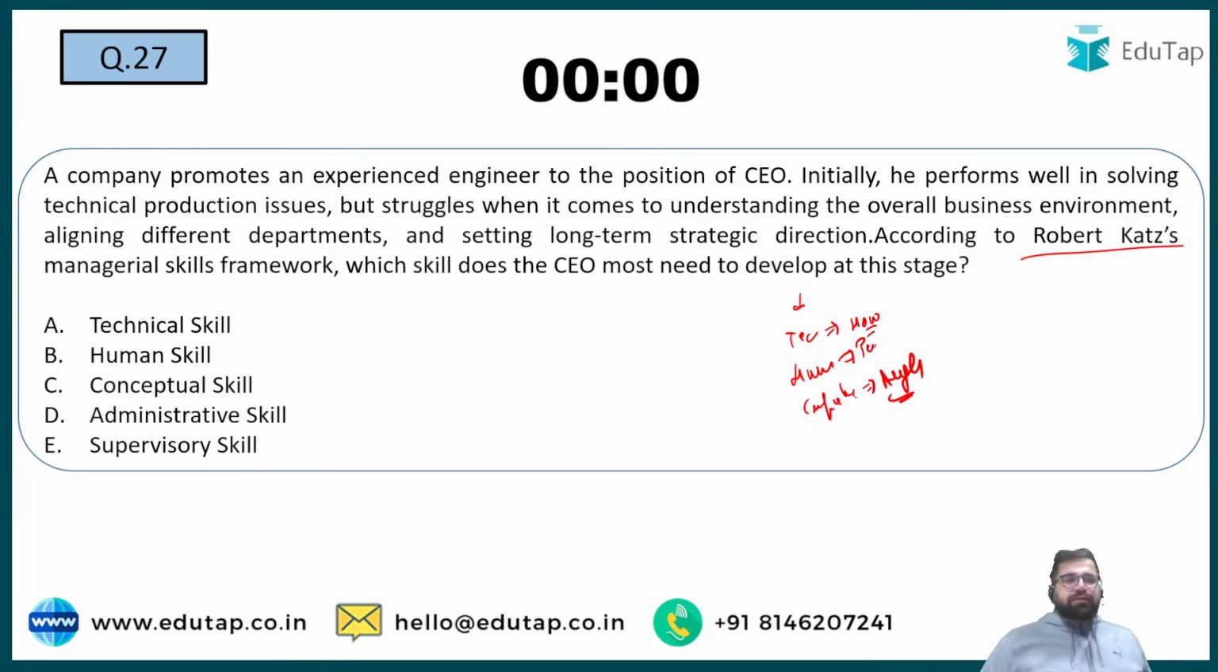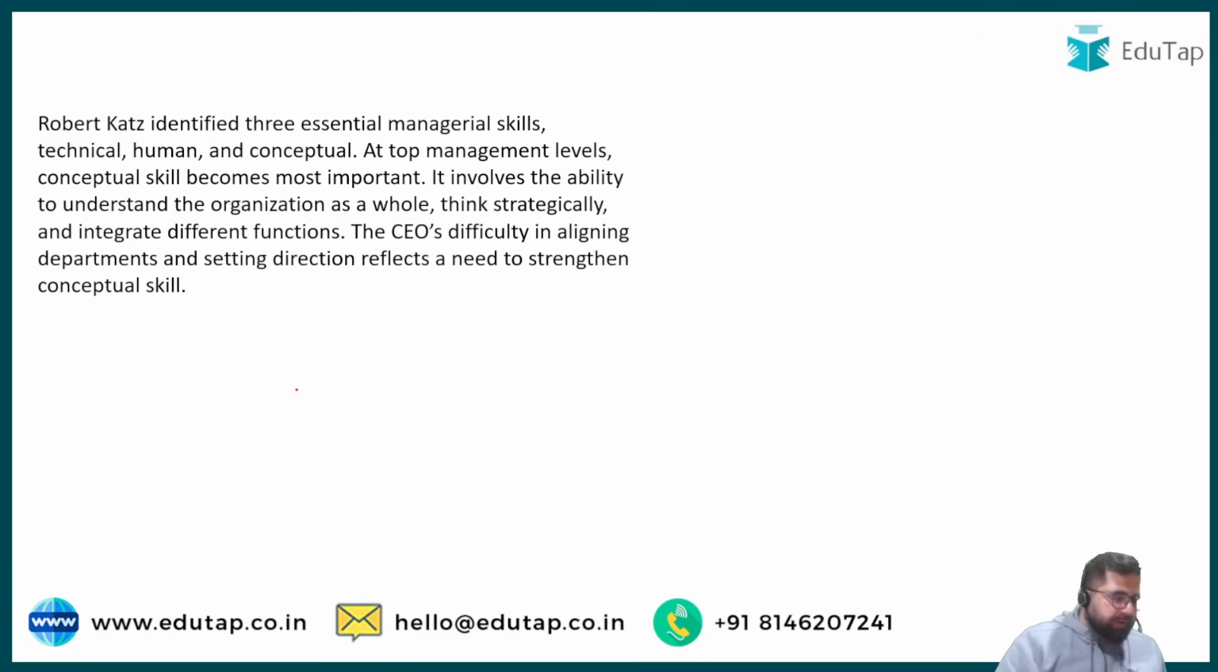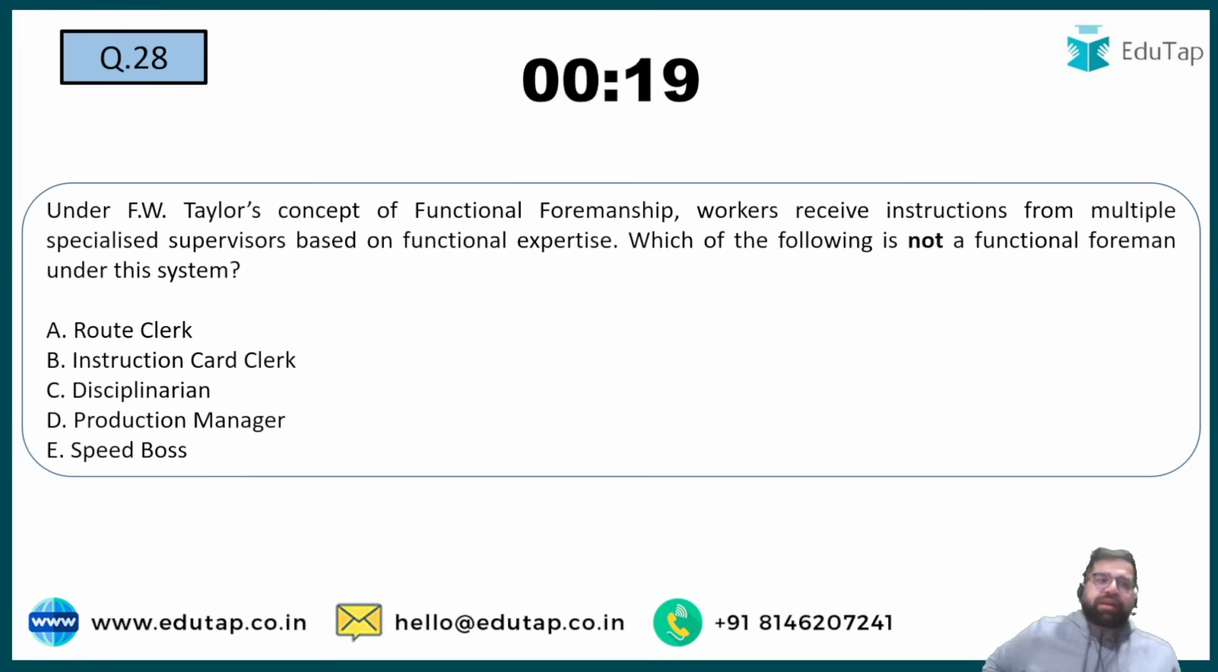He performs well in solving technical production issues, so he is very good in technical skills, but he struggles when it comes to understanding the overall business environment. This is a classic example of conceptual skills, because in conceptual skills you try to understand what is going on in the company, how the things will happen, and where will the things go in future. Right? So my correct answer will be option number C, conceptual skills. Cool. Next question is question number 28.